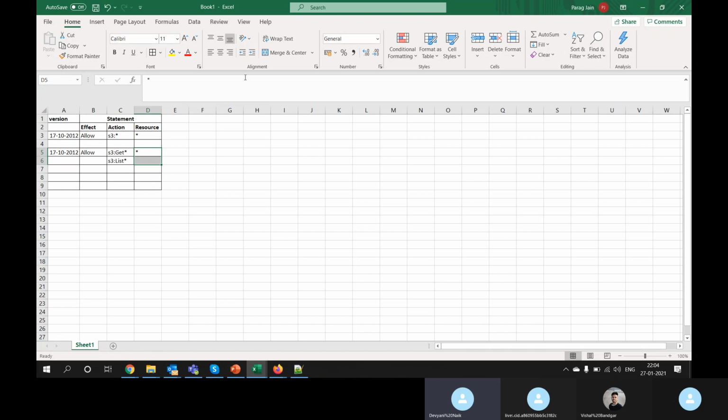Vishal, is it a little clear how JSON works? It's just a file format. If you go inside now, you can understand, right? There is a version. That file says allow. What type of action will it give you? It will give you S3 read, S3 list, and show all the resources. If you want to give all permission, here is S3 all.